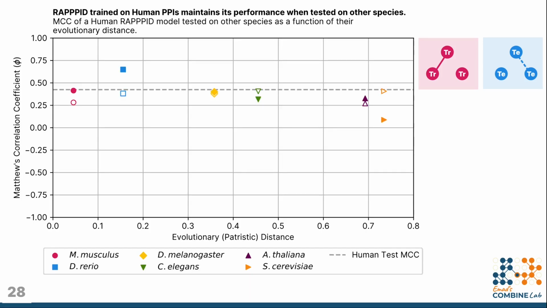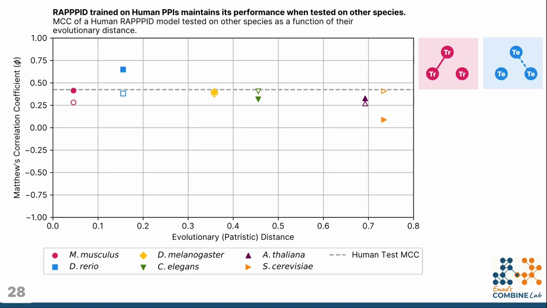A result we were quite pleased to see was RAPPPID's cross-species performance. This graph illustrates that a RAPPPID model, which is trained on model organism PPIs, maintains its performance when tested on other evolutionarily distinct species. On the y-axis, we have Matthews correlation coefficient, and on the x-axis we have the evolutionary or patristic distance relative to Homo sapiens.